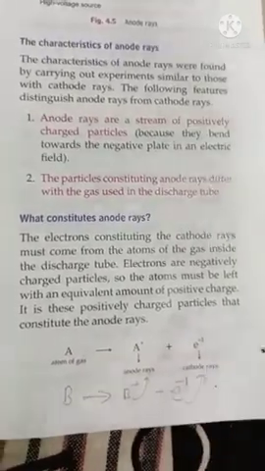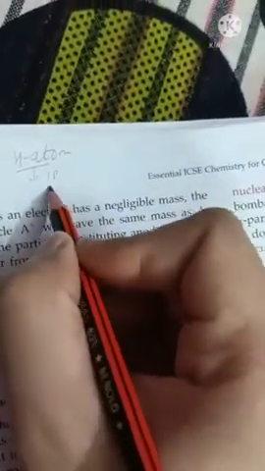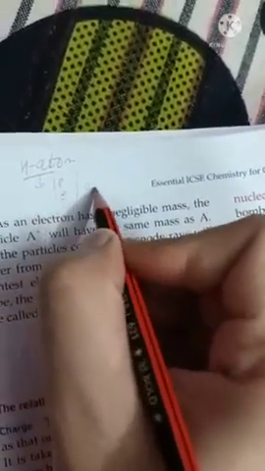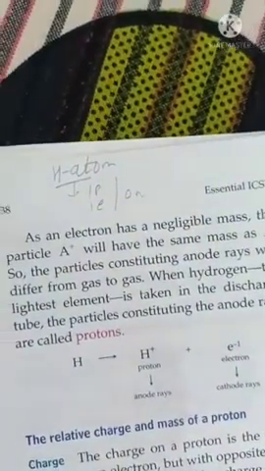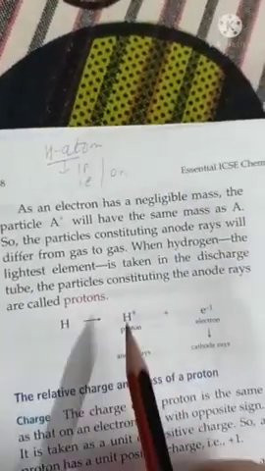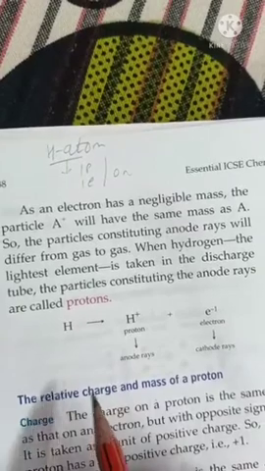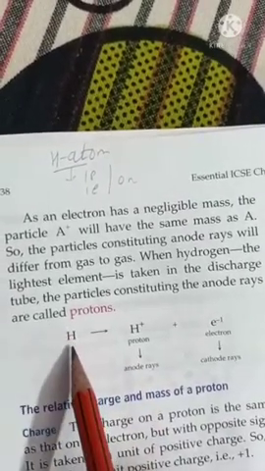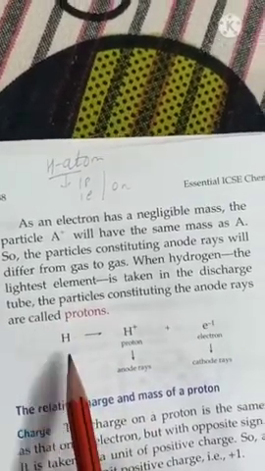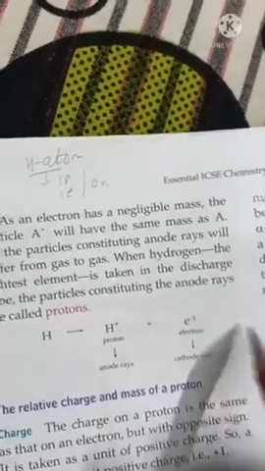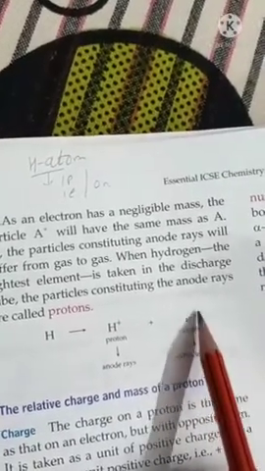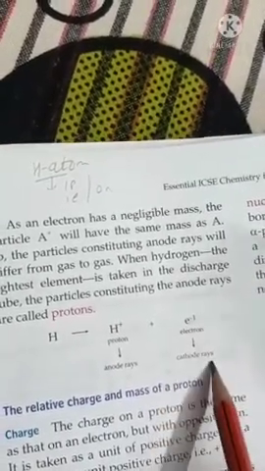Now beta, if we talk about the hydrogen atom, all of you have studied that a hydrogen atom contains only one proton and one electron. There is no neutron present in a hydrogen atom. So if we take hydrogen gas in this discharge tube, what will happen? One atom of that hydrogen gas will give us an electron, a negatively charged particle. This negatively charged particle will give cathode ray.